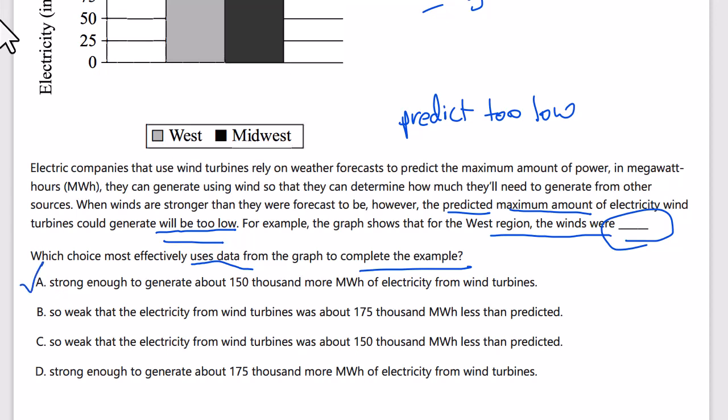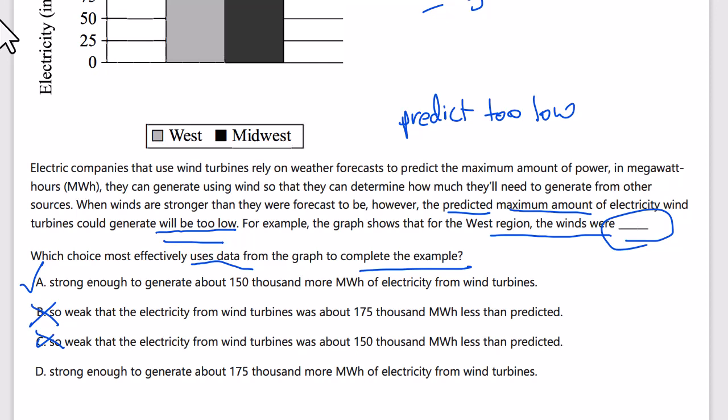So weak that the electricity from wind turbines was about 175,000 less than predicted. No, that's not it. It's not about the winds being weak. The winds were not so weak.